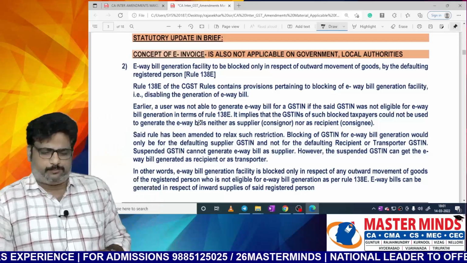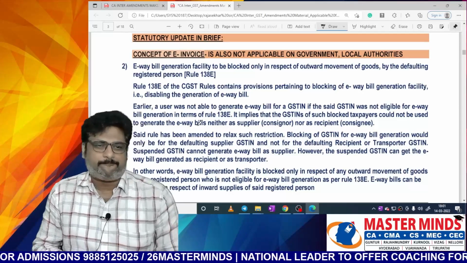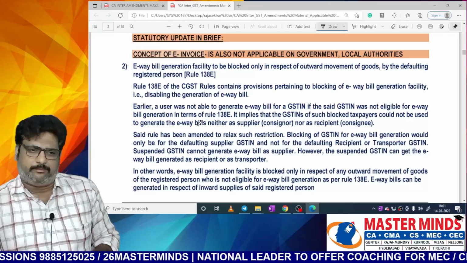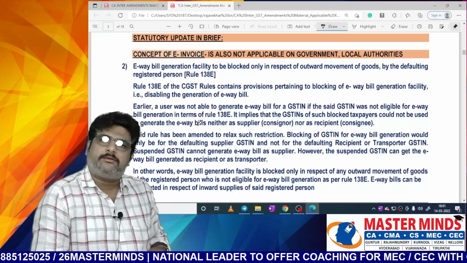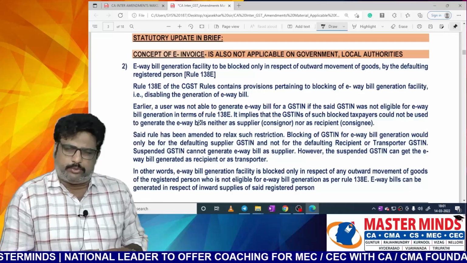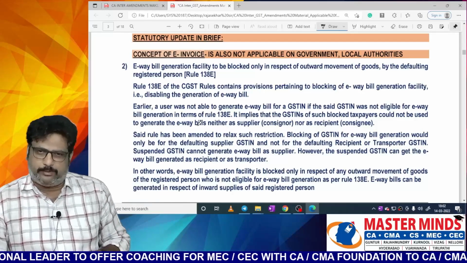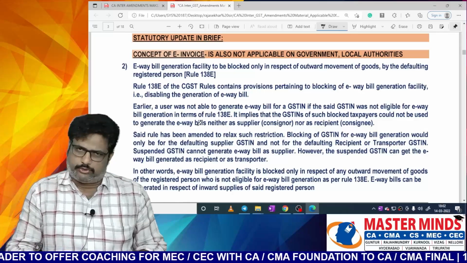The next point will be here. E-waybill generation. What is meant by the word e-waybill? Electronic waybill. Generally, when is it required to be generated? If two conditions are satisfied, an e-waybill is required to be generated. What are those two conditions?